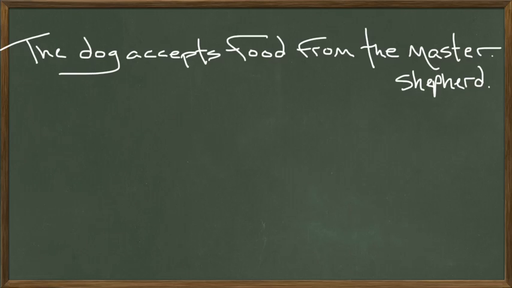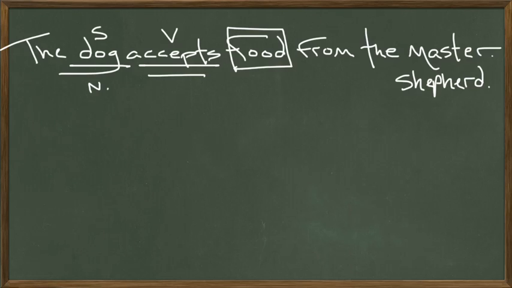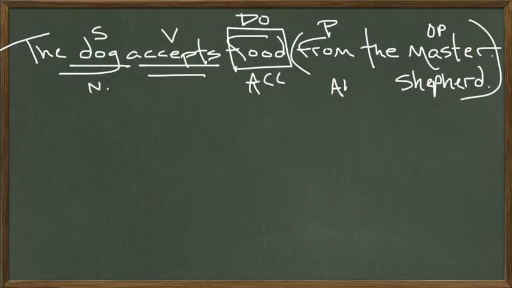So, the subject of the sentence is the dog, nominative case. What is he doing? He's accepting, verb. What is he accepting? He's accepting the food, direct object, accusative case. And from whom is he accepting the food? He's accepting it from, preposition, whom, the master or the shepherd, object of the preposition. That prepositional phrase is in the ablative case. The is an article adjective. We really don't need those in Latin. We do when we're diagramming them, but we don't really need them when we're translating into Latin.